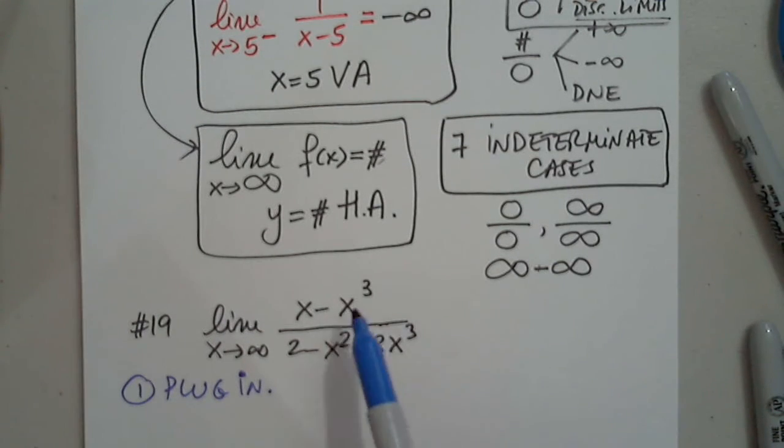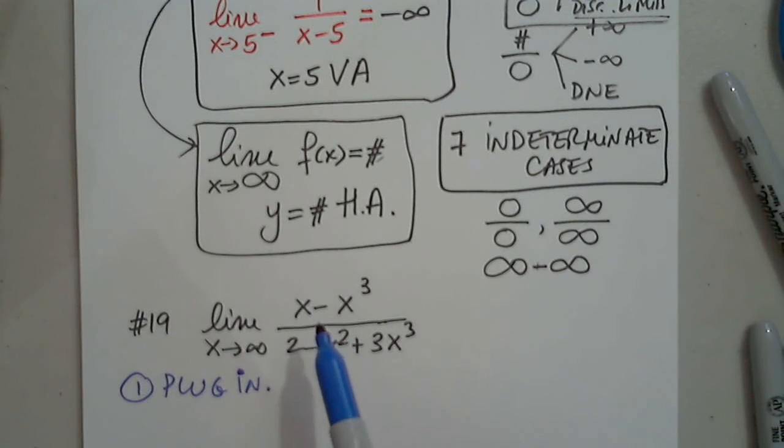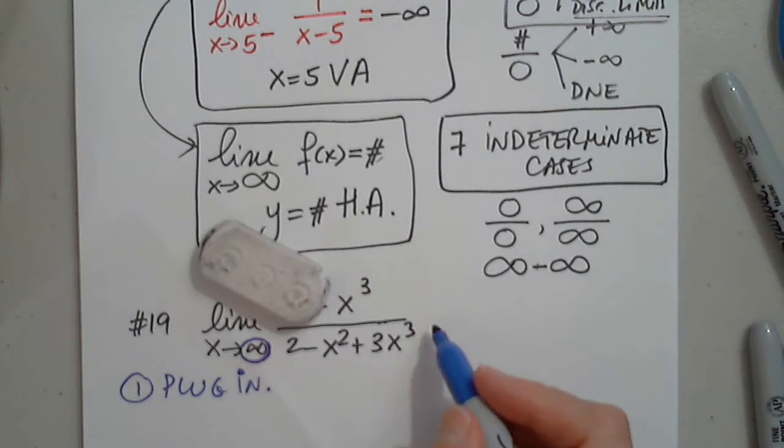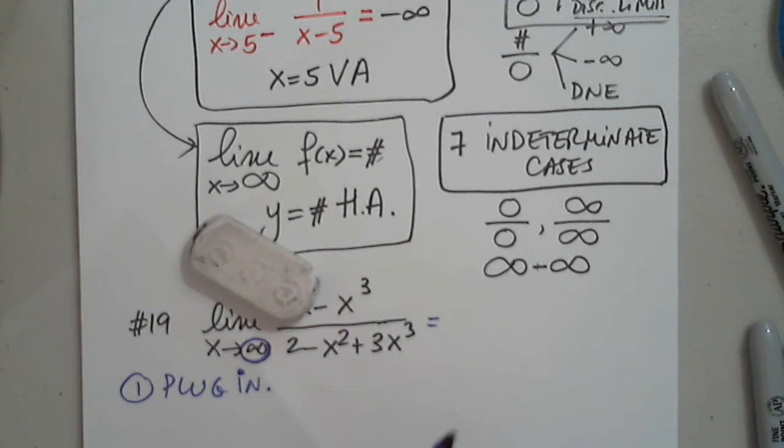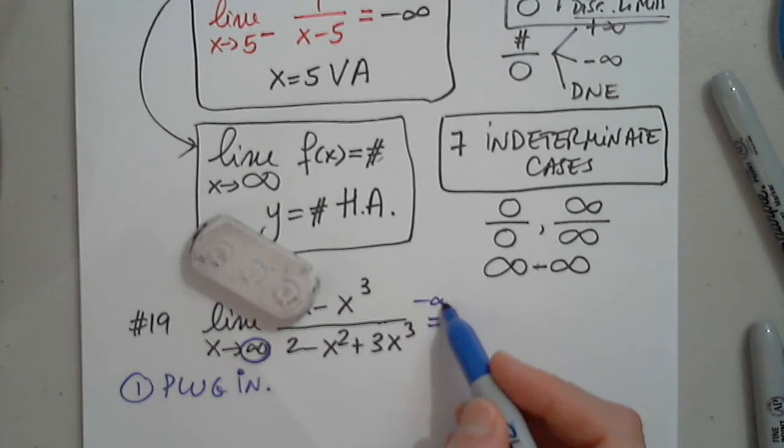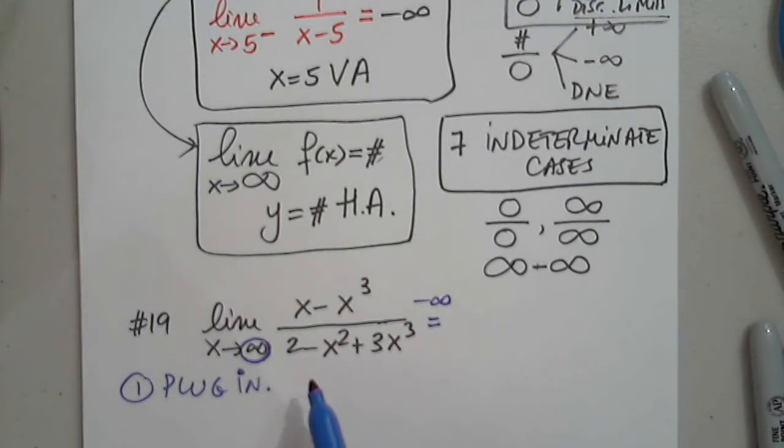I agree, but we still have to do it. Okay, let's plug it in at the top. Which of these 2 terms is the most powerful one when we talk about infinity? X cubed. Good. So this one doesn't even count. So where does the numerator go when x approaches infinity? To negative infinity. Great.